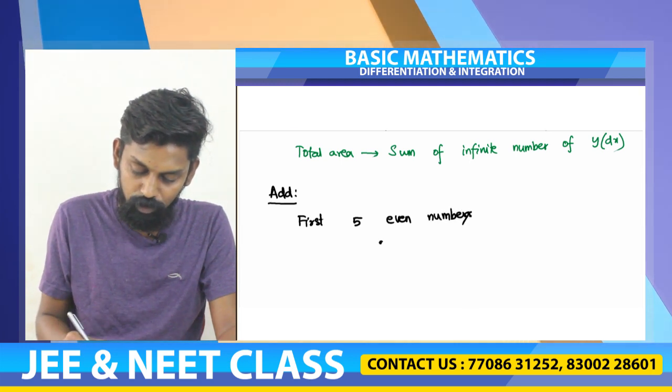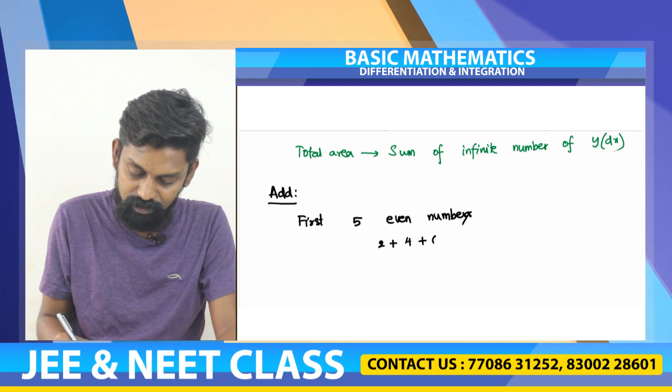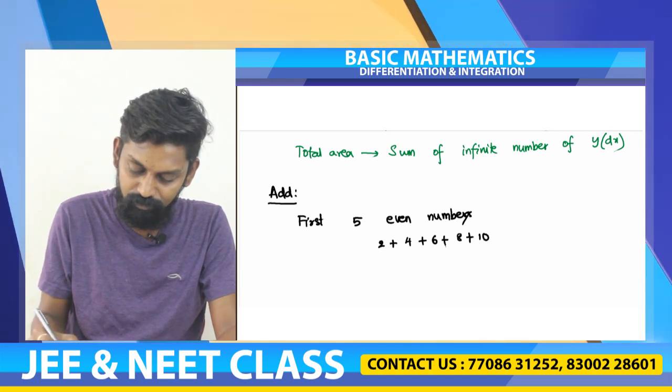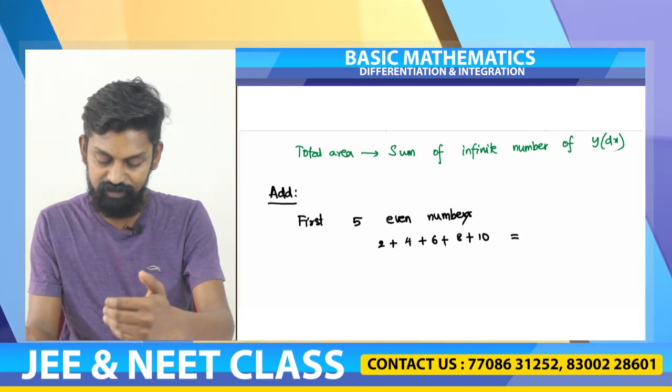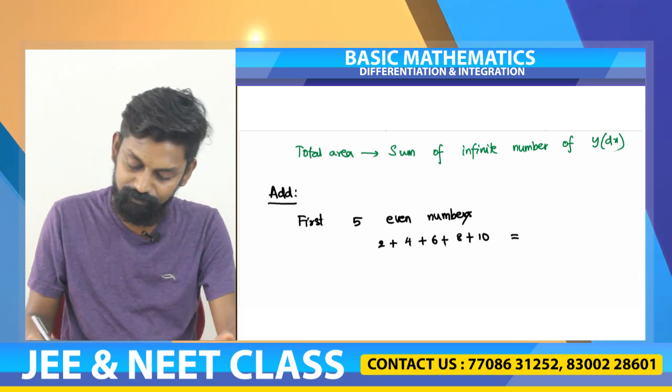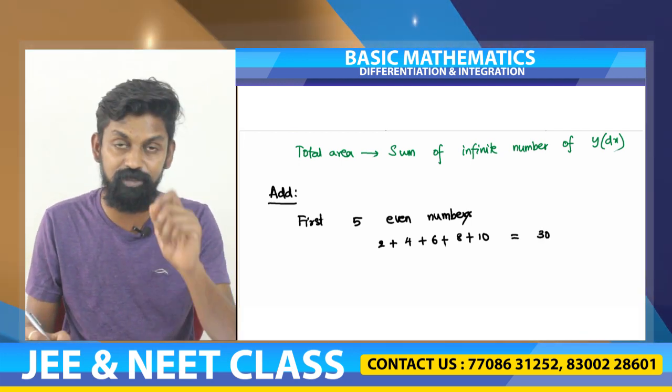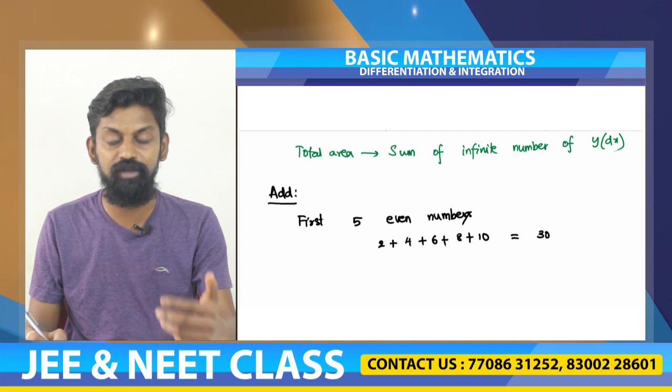So what will it be? 2 plus 4 plus 6 plus 8 plus 10. So you can write 6 plus 6, 12, 20, 30. This is the value. Without using progressions or anything, if I ask you to add, you can add.